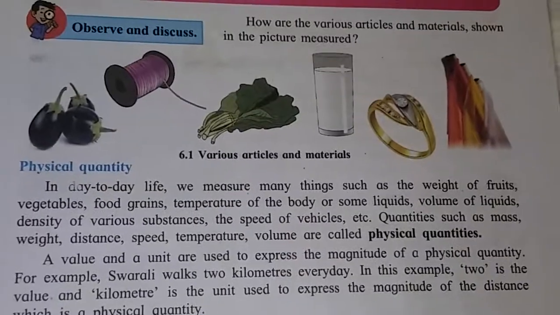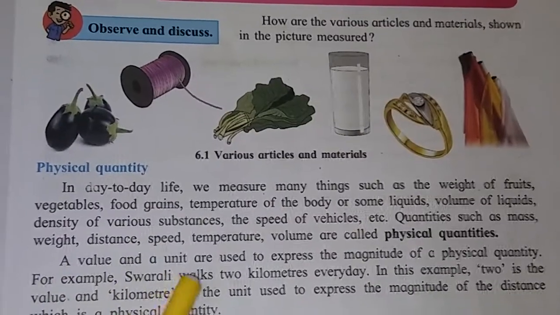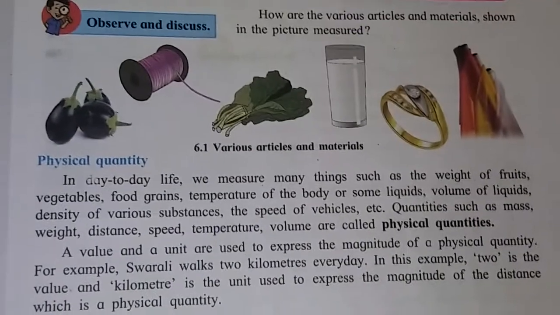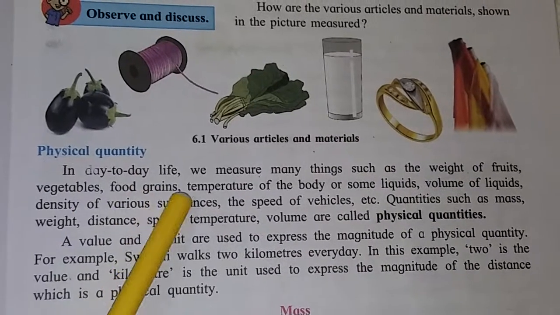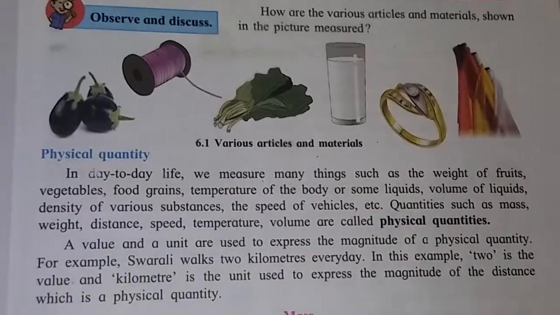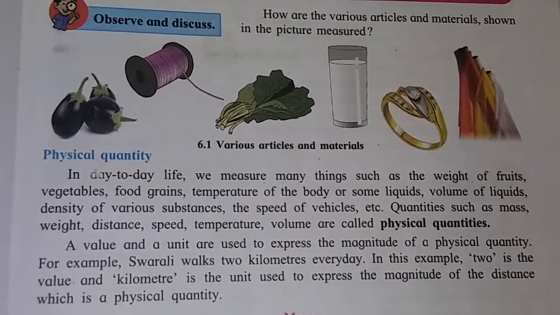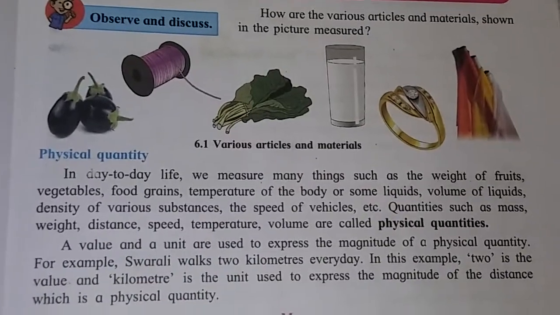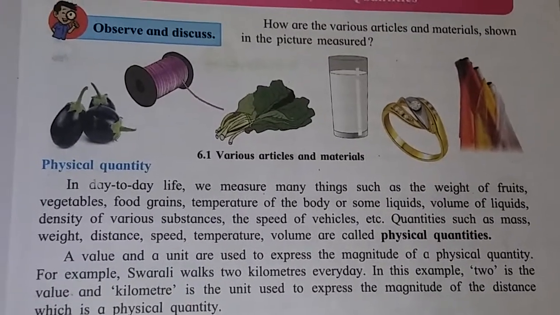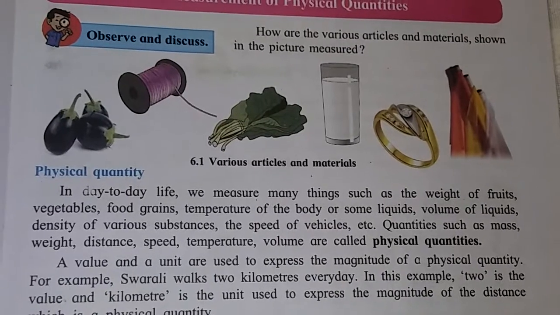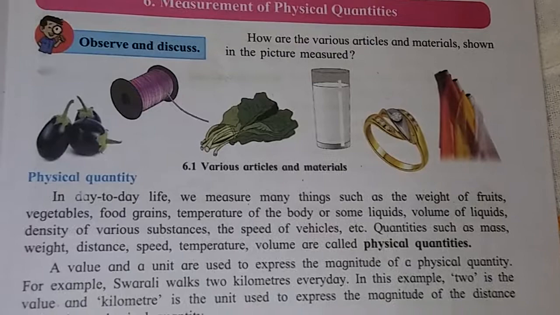See, which are the physical quantities? Mass, weight, distance, speed, temperature and volume. These are the physical quantities. See, in day-to-day life, we use many things when we are buying those things. At that time we measure. Fruits and vegetables we measure in kilograms. Petrol, diesel measure in liters. Cloth measure in meter, 1 meter, 2 meter.